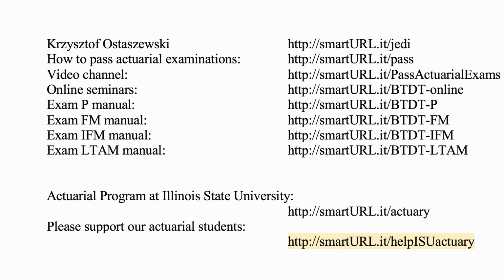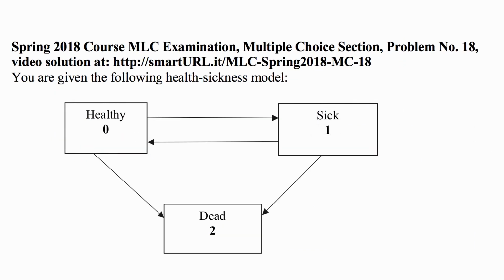Here's a problem for today for exam LTAM, problem number 18 from the last exam MLC. You are given the following health sickness model. The state of being healthy is state 0, the state of being sick is state 1, and the state of being dead is state 2.